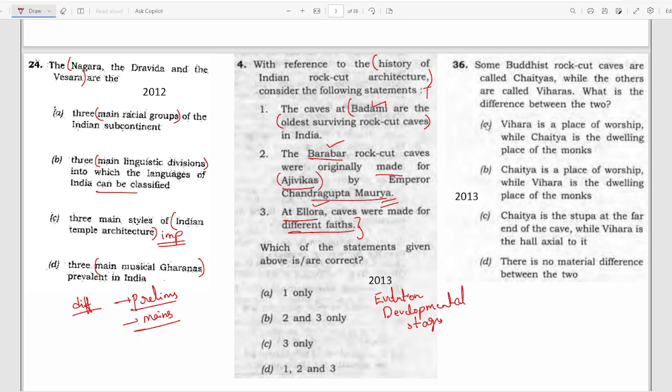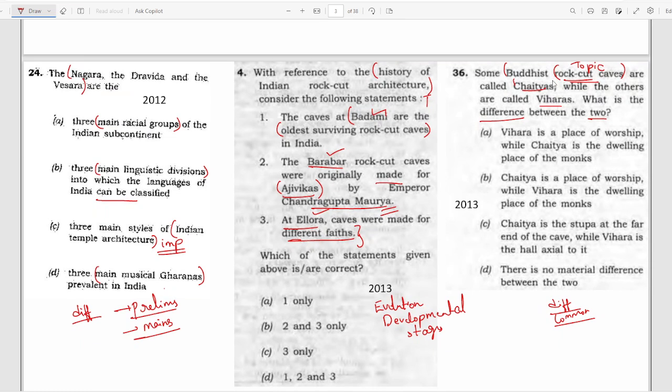Moving to the next question from the same year. Some Buddhist rock cut caves, see again and again rock cut caves are being asked, so rock cut caves is a very important topic, are called chaityas, while others are called viharas. What is the difference between the two? See again, I've already discussed, if there are things which are very similar, they'll ask you the difference or common things. So again, here they have asked what is the difference between chaityas and viharas. They can also ask the difference between these three.